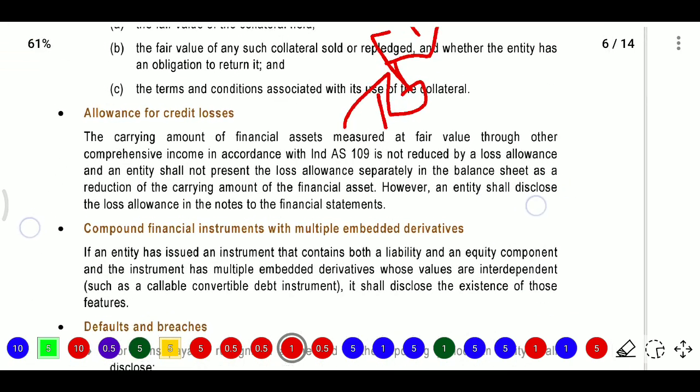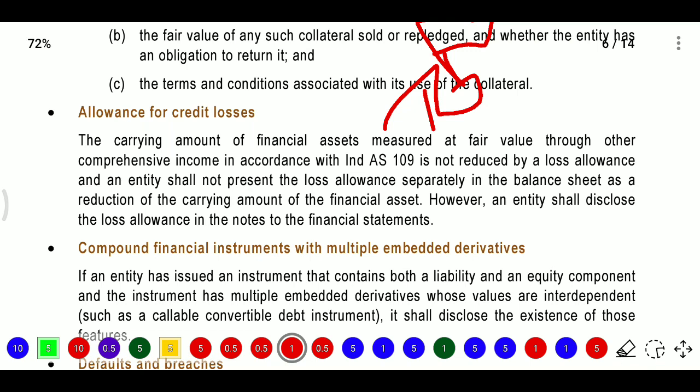Firstly we need to see about credit loss and the allowance for credit loss. For example, what amount is there in credit loss, and what is the allowance for that credit loss.